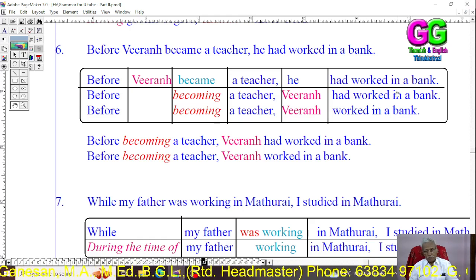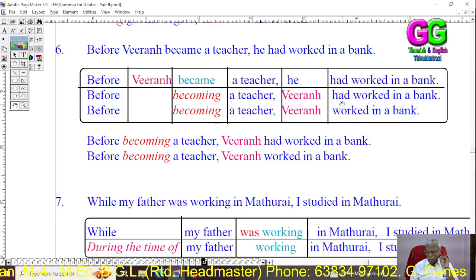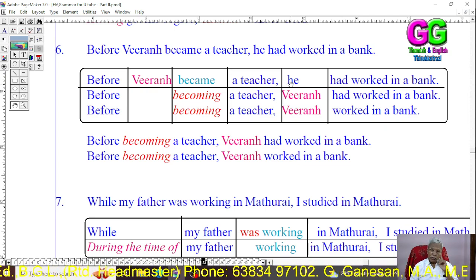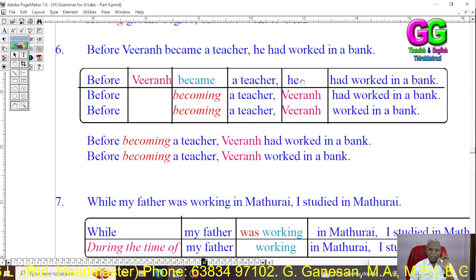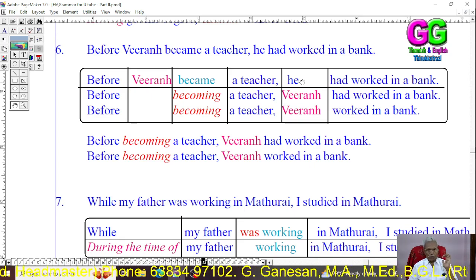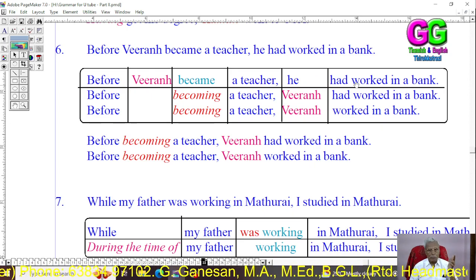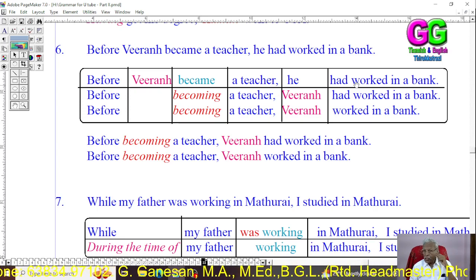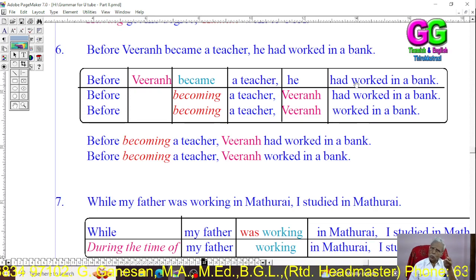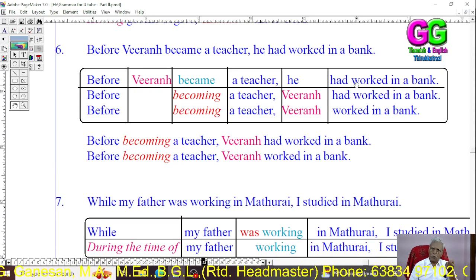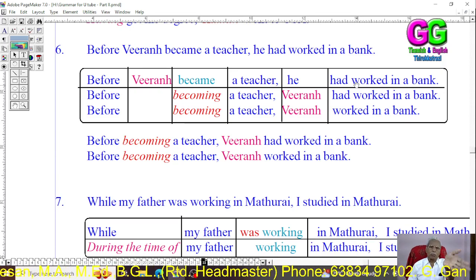Dear students, in the complex sentence, the event that happened first has been expressed using past perfect. When we change it into a simple sentence, you can keep the past perfect as it is, or you can change it into simple past.